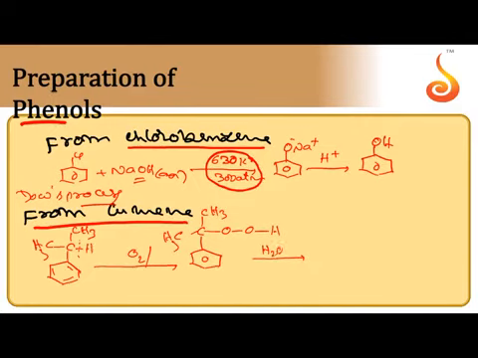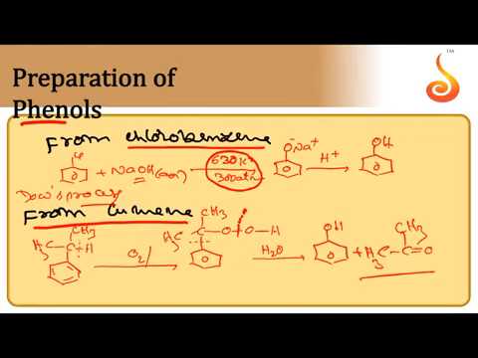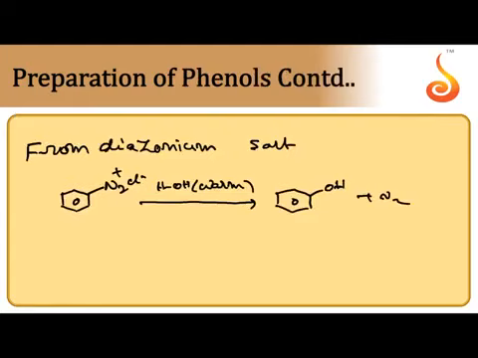When cumene hydroperoxide is subjected to hydrolysis, OH attacks the carbon, the 3° carbon. Then in place of carbon, OH is attached, phenol is obtained, and the byproduct is CH3COCH3, nothing but acetone. This is an important method. Next, from diazonium salts also we can prepare phenol.